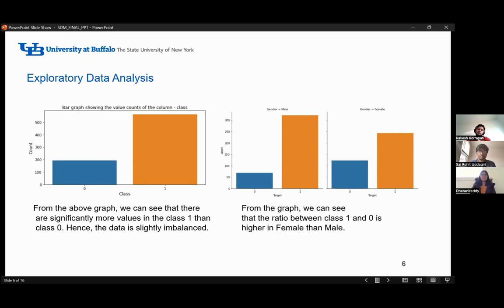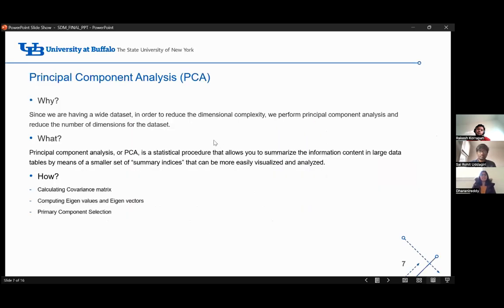So after EDA, we have principal component analysis. This will be taken over by Rohit.